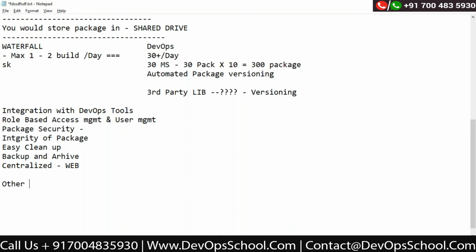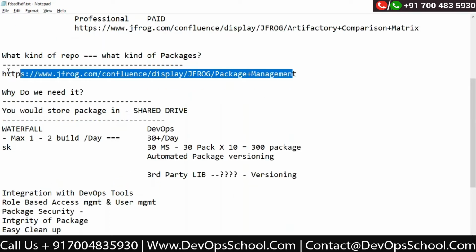Now let's say if you don't like Artifactory, then what do you want to go for? So we have Nexus from Sonatype, or we have one open source tool also, Archiva. Okay, so Apache Archiva. So these are the tools which we have. But apart from that, we have so many other tools also. Nexus, Artifactory, Archiva, the support is wide actually.